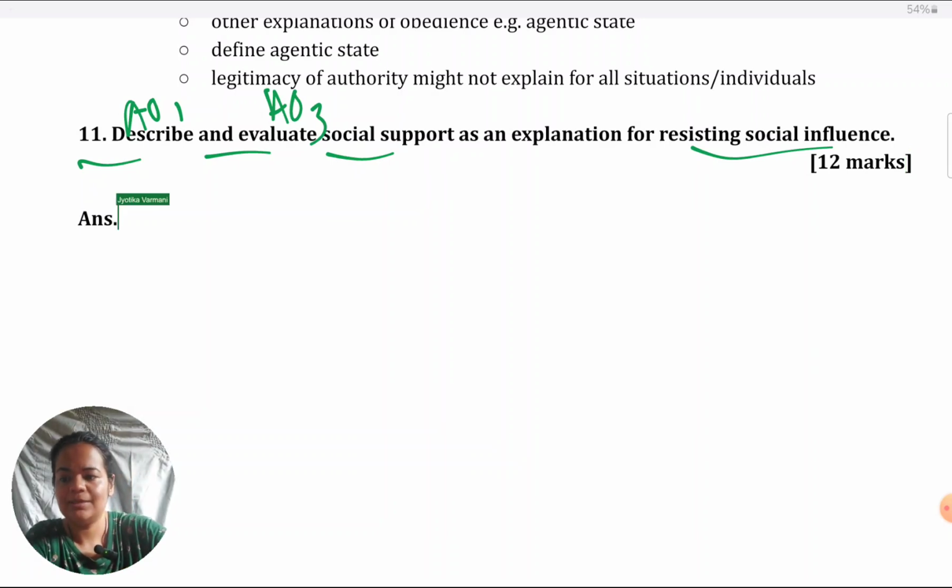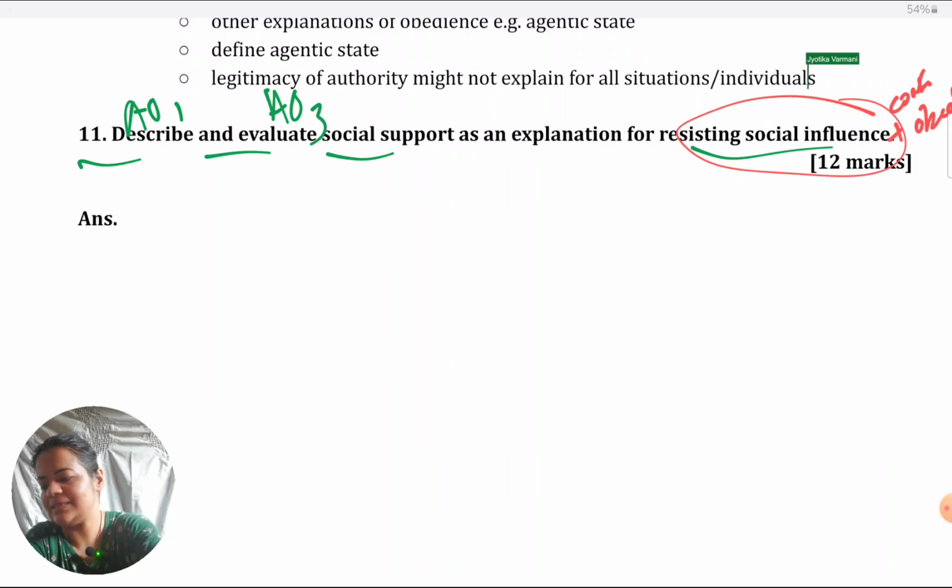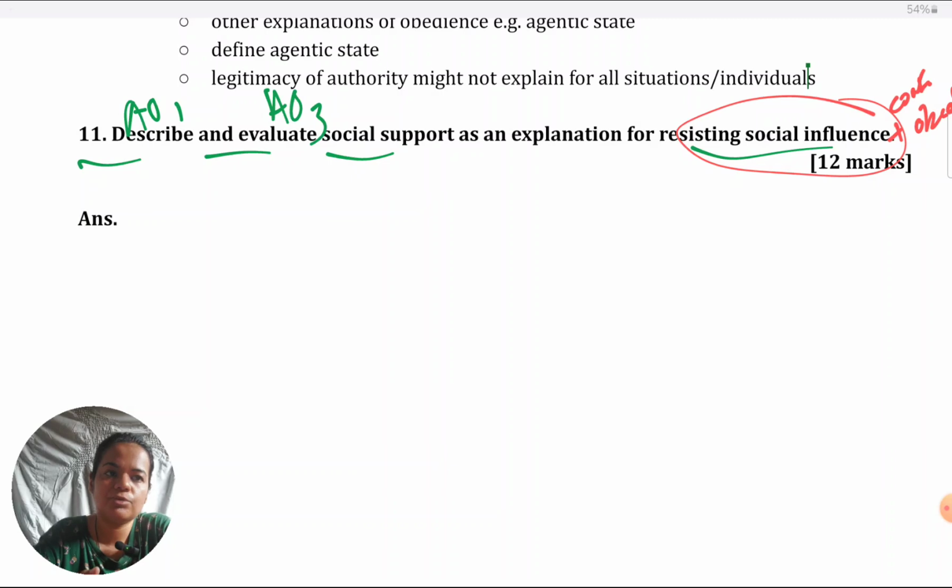One very important thing is explanation for resisting social influence. They have not asked you selectively for conformity or for obedience. So, preferably talk about both types of social influence. It is good, also shows your range of knowledge, plus makes it easier for you to answer, because you would find it difficult to give 6 unique points for only one of them, for either conformity or obedience. If you take both, it gives you the advantage of being able to cover enough material for 6 marks for AO1. I'll just directly get into it.